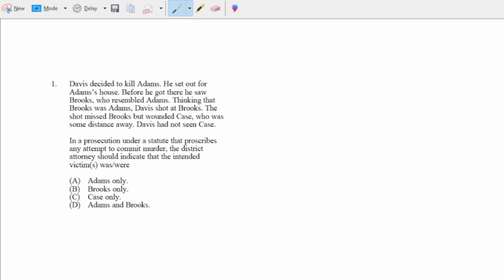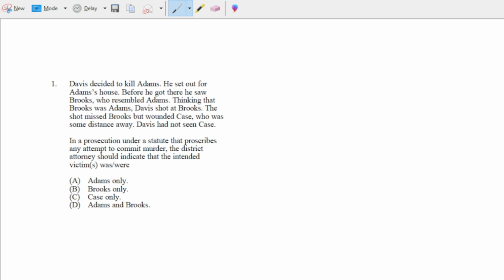Well, hey, doesn't transferred intent apply here? And the answer is no. Transferred intent only applies to completed crimes and not attempts. If Davis were to have shot Brooks and not missed and killed Brooks, then maybe things would be different. Then he'd be charged with the murder of Brooks potentially and the murder of Adams potentially. But that's not what happened here.